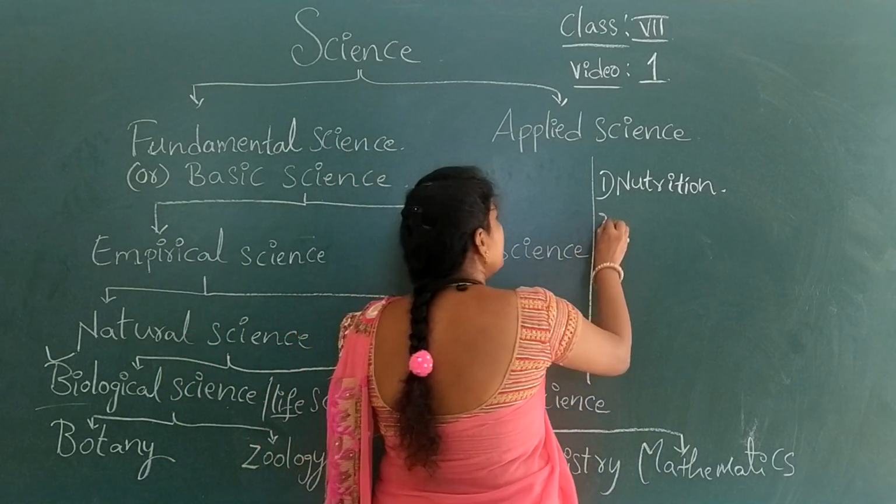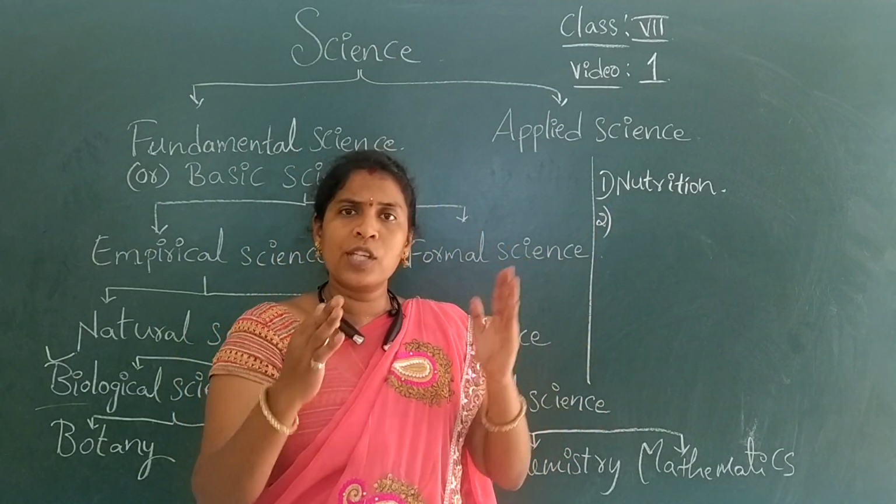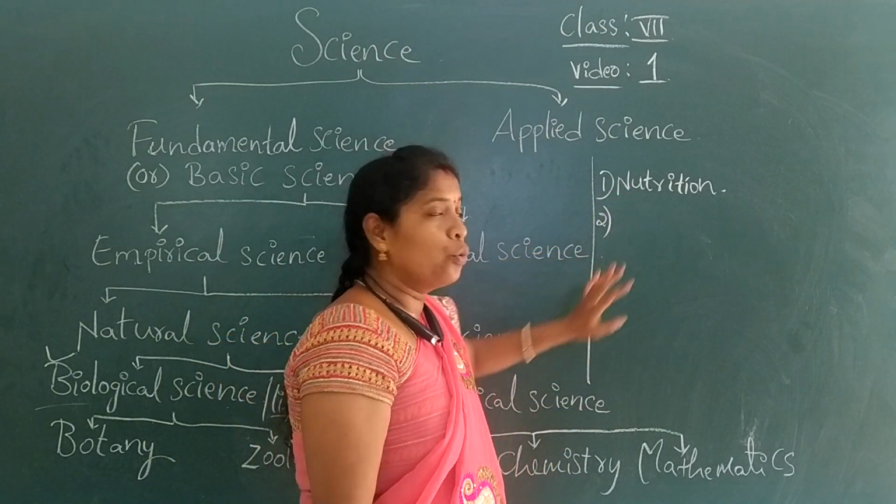And second, how we decide they have life is by observing some biological activities, like nutrition.